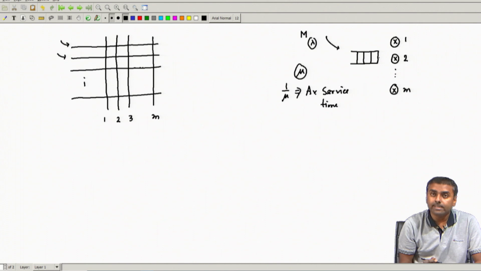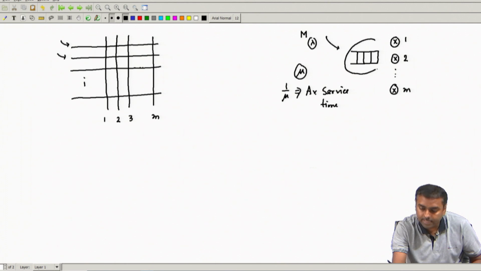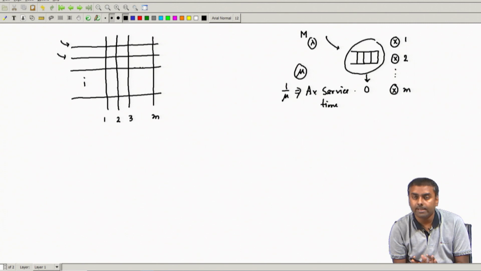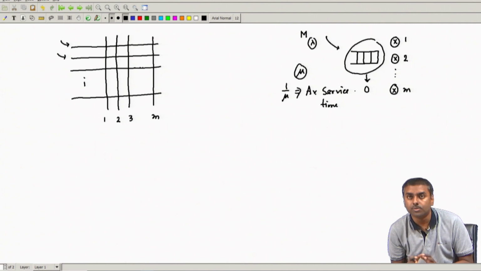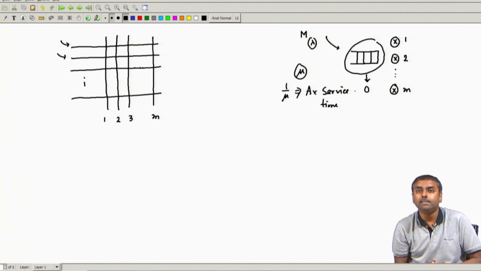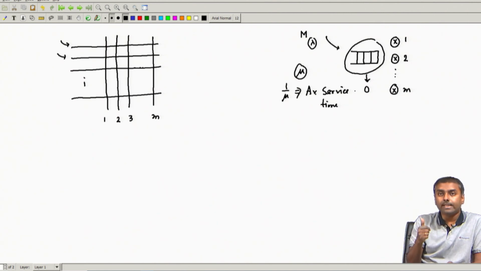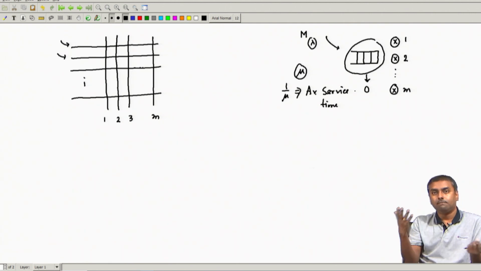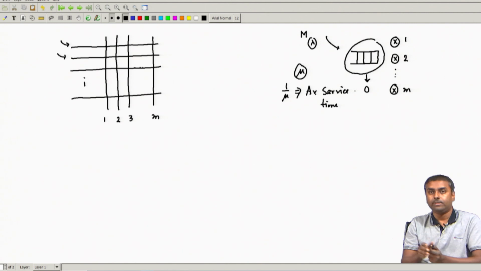Only thing is, it is as if the queue is not present. We can think that the queue is not present, that means the buffering place is 0, but we can also have some buffering place. Buffering place means it is like this. Earlier, if you used to call, they used to say that all lines in this route are busy, please wait. You can wait over there, and whenever the next trunk server is free, it will connect you.